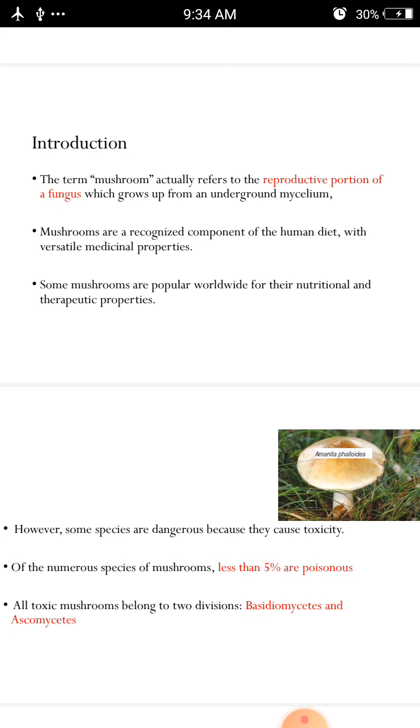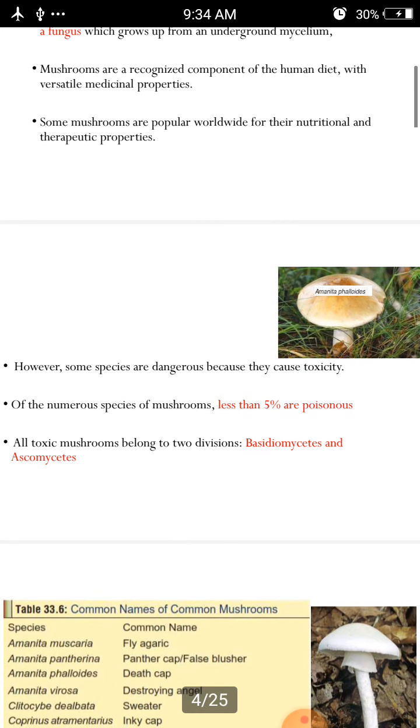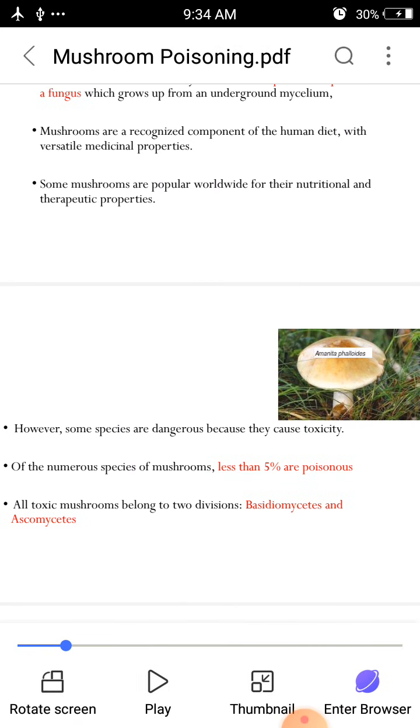That portion is especially what we take for eating purposes. Mushrooms are recognized as a component of the human diet with versatile medicinal properties. Why? Because mushrooms are known worldwide for their nutritional and therapeutic properties. In some areas it is also a main food, like in Nepal. However, accidental mushroom poisoning is constantly seen all over the world.